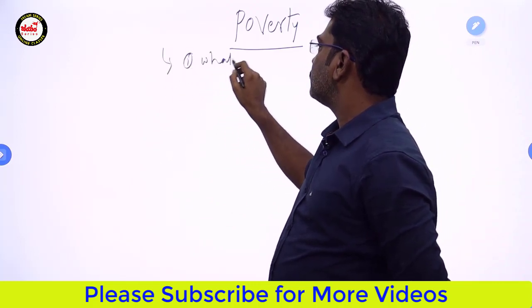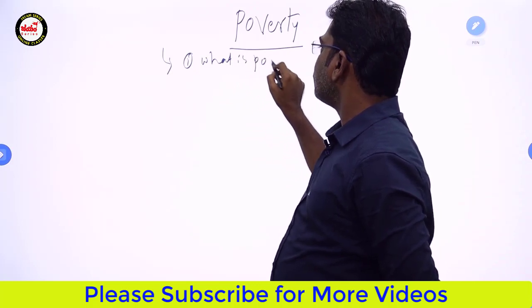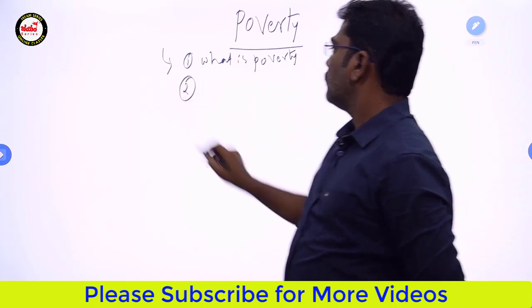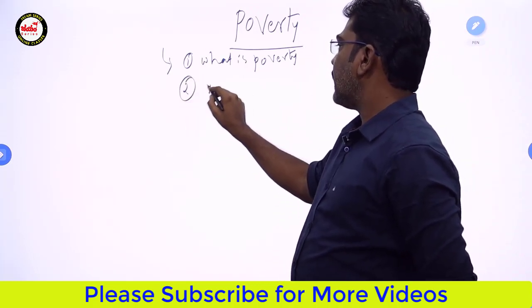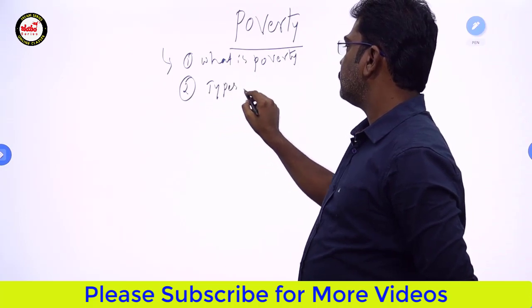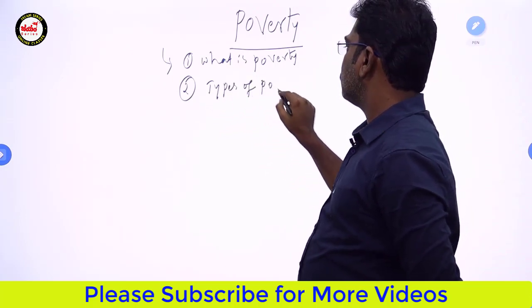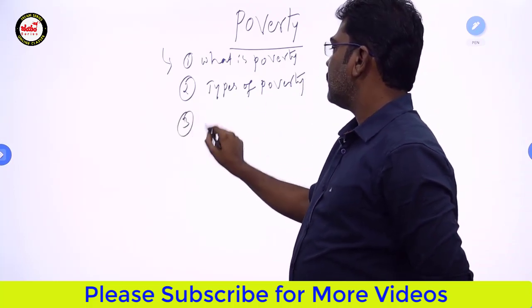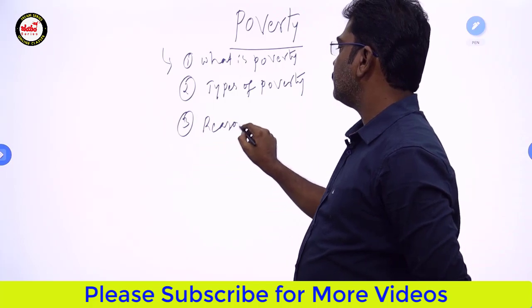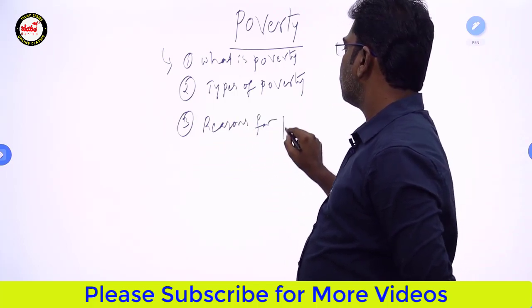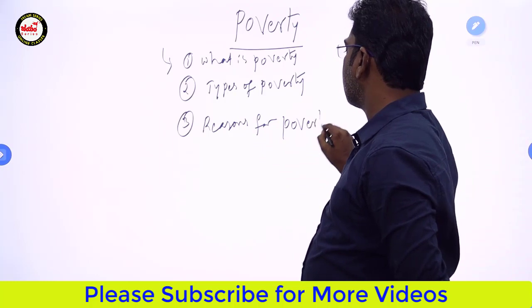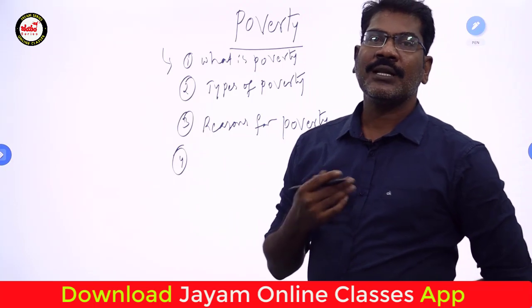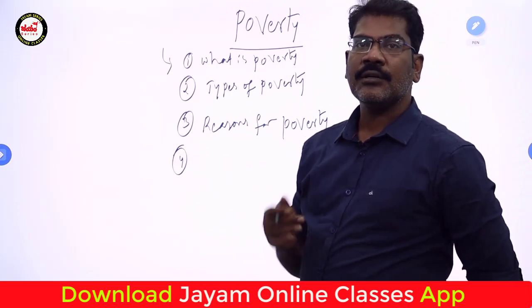What is poverty? Second, types of poverty. Third, reasons for poverty. Fourth, so far what are the government initiatives taken to curb poverty?